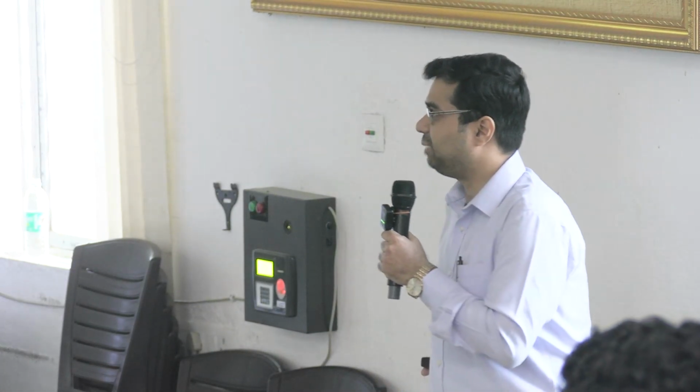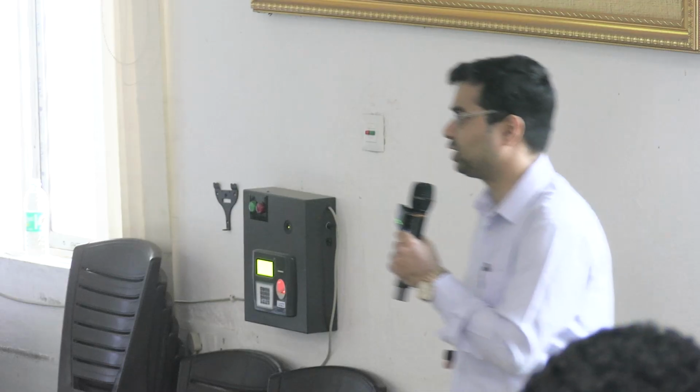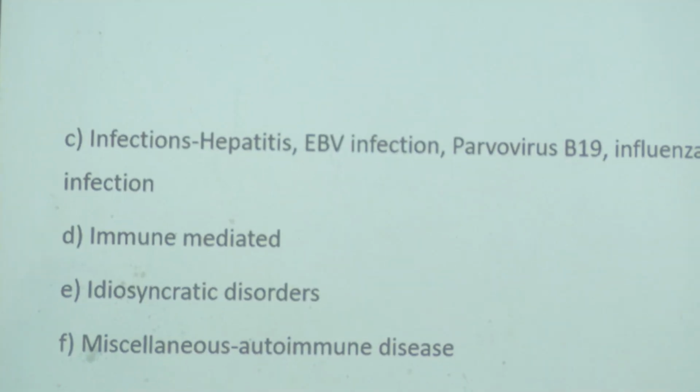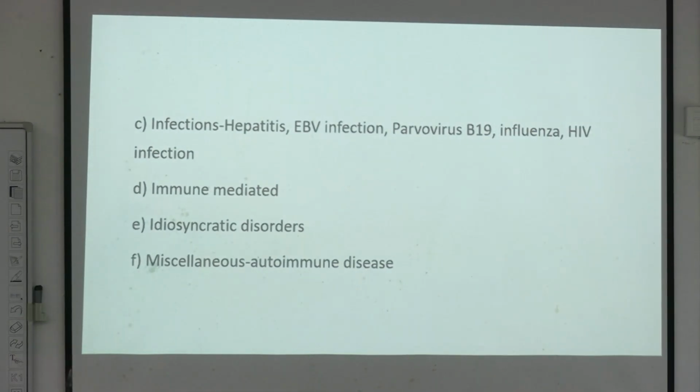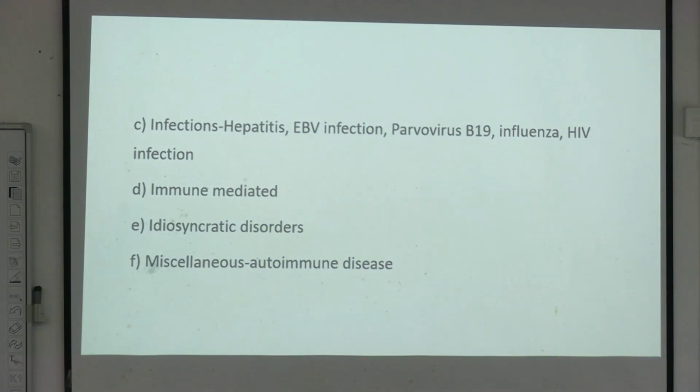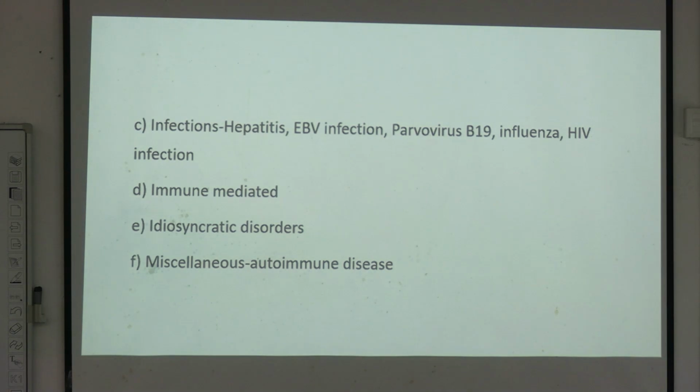Then aplastic anemia associated with other hematological disorders like PNH, MDS, and LGL. Then secondary cause: ionizing radiation, drugs and chemicals, infections. Among the infections: hepatitis, Epstein-Barr virus infection, parvovirus B19, influenza, HIV infection. Then immune-mediated, idiosyncratic disorders, miscellaneous, means autoimmune disease.